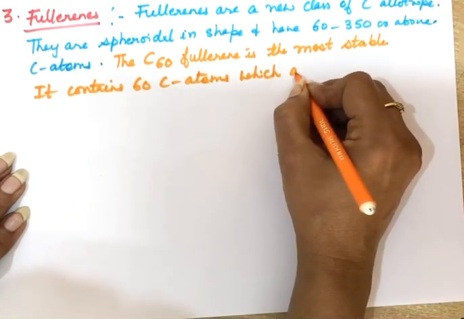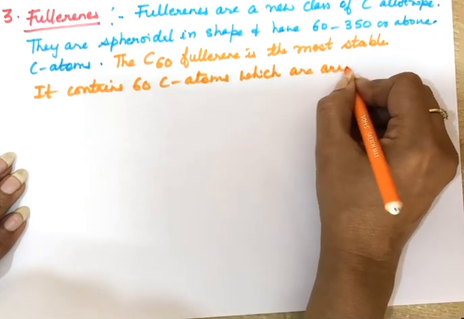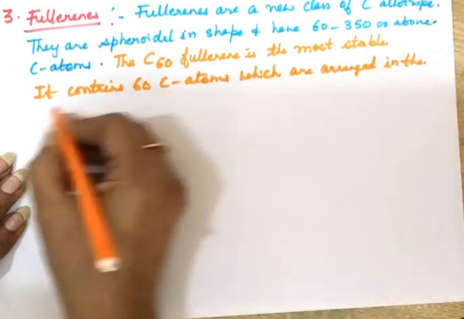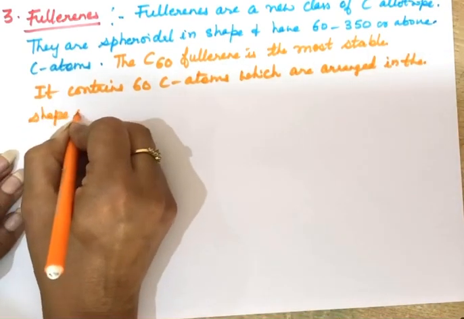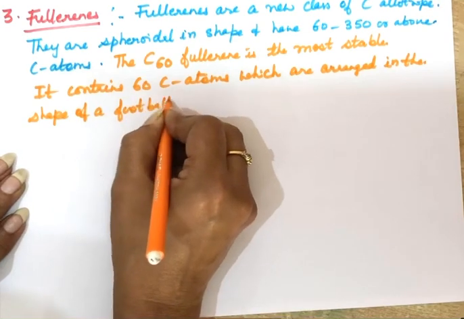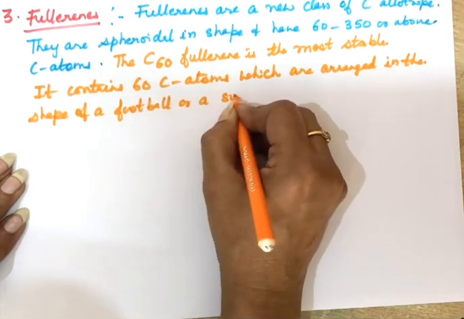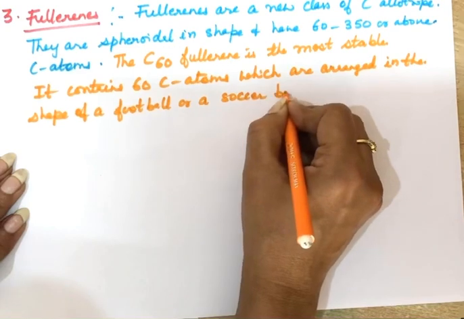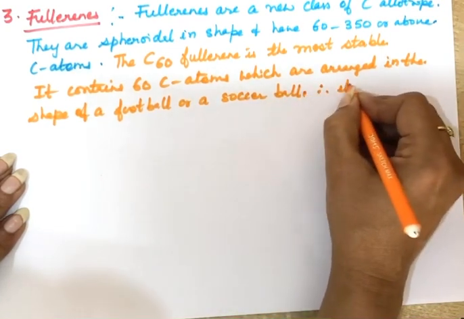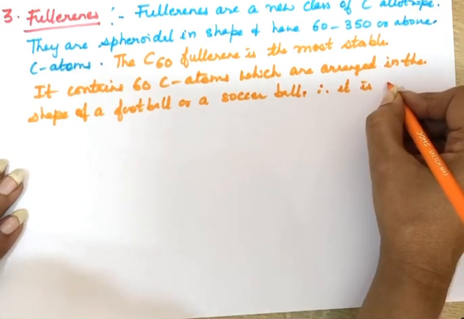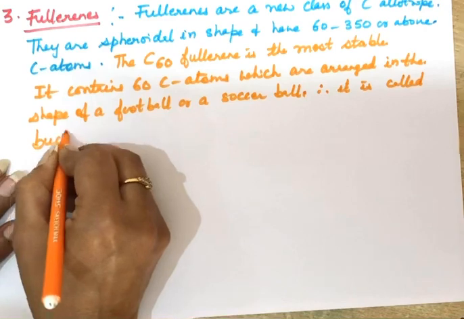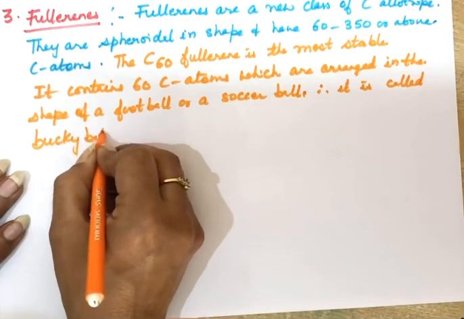They arrange themselves in the shape of a football, or we can say, football is called soccer, so it's also called a soccer ball. Therefore, sometimes it is called buckyball. Another name of this one is buckyball.